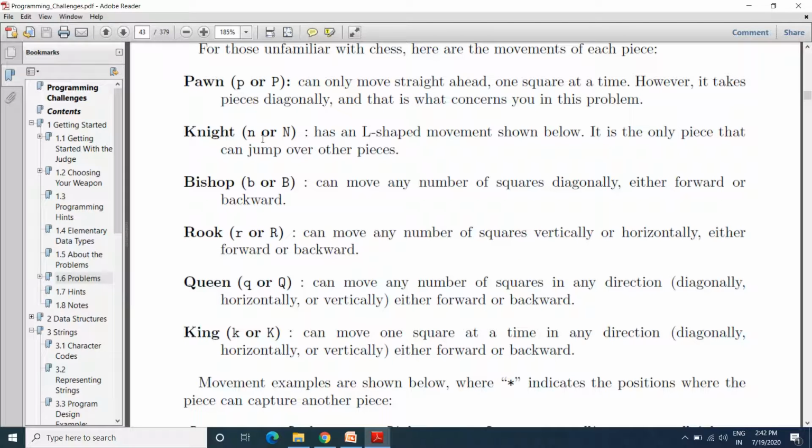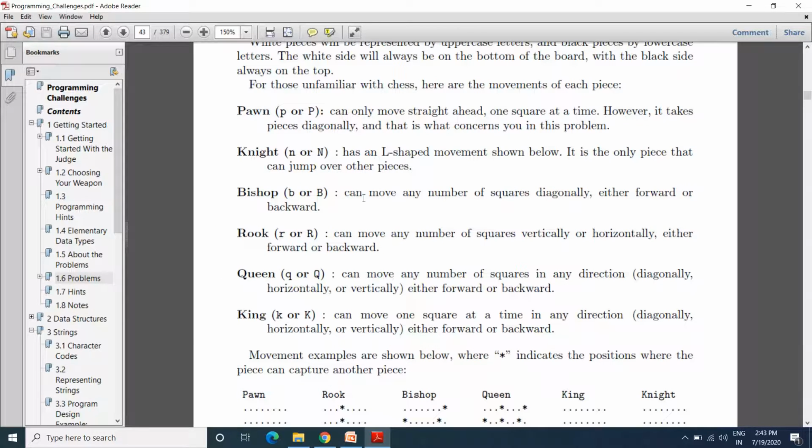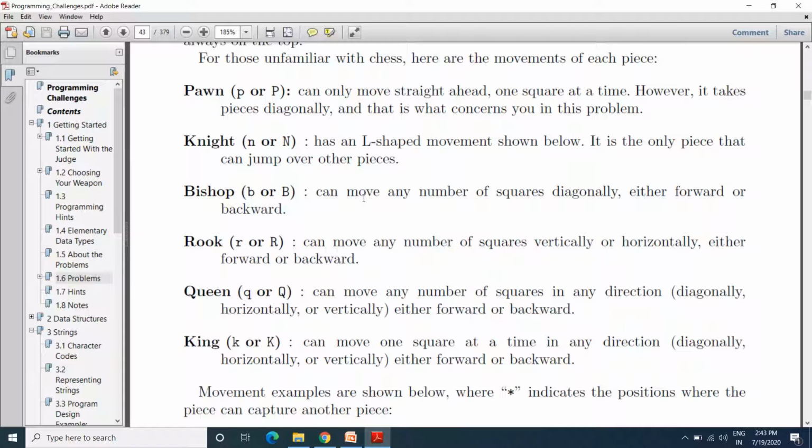Then we have the rook, which can move any number of squares vertically or horizontally, either forward or backward. This is what we call the elephant in our chess.